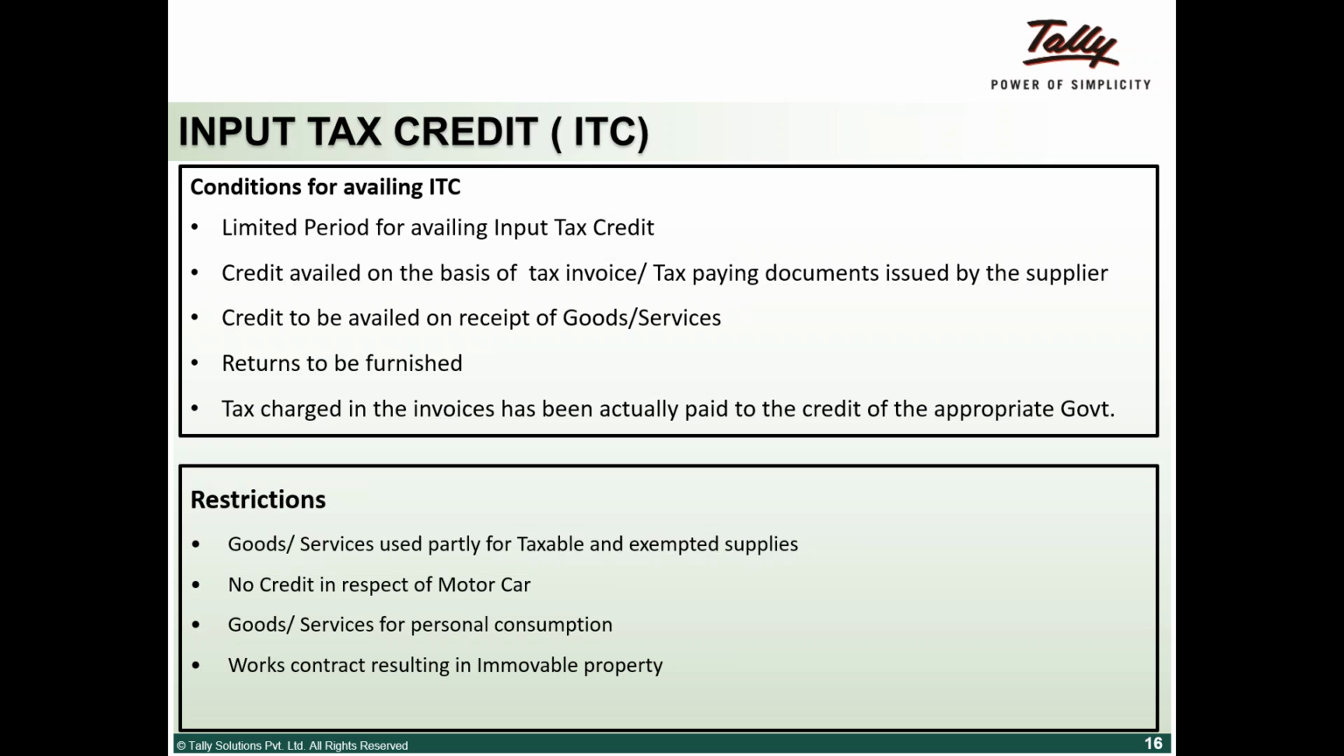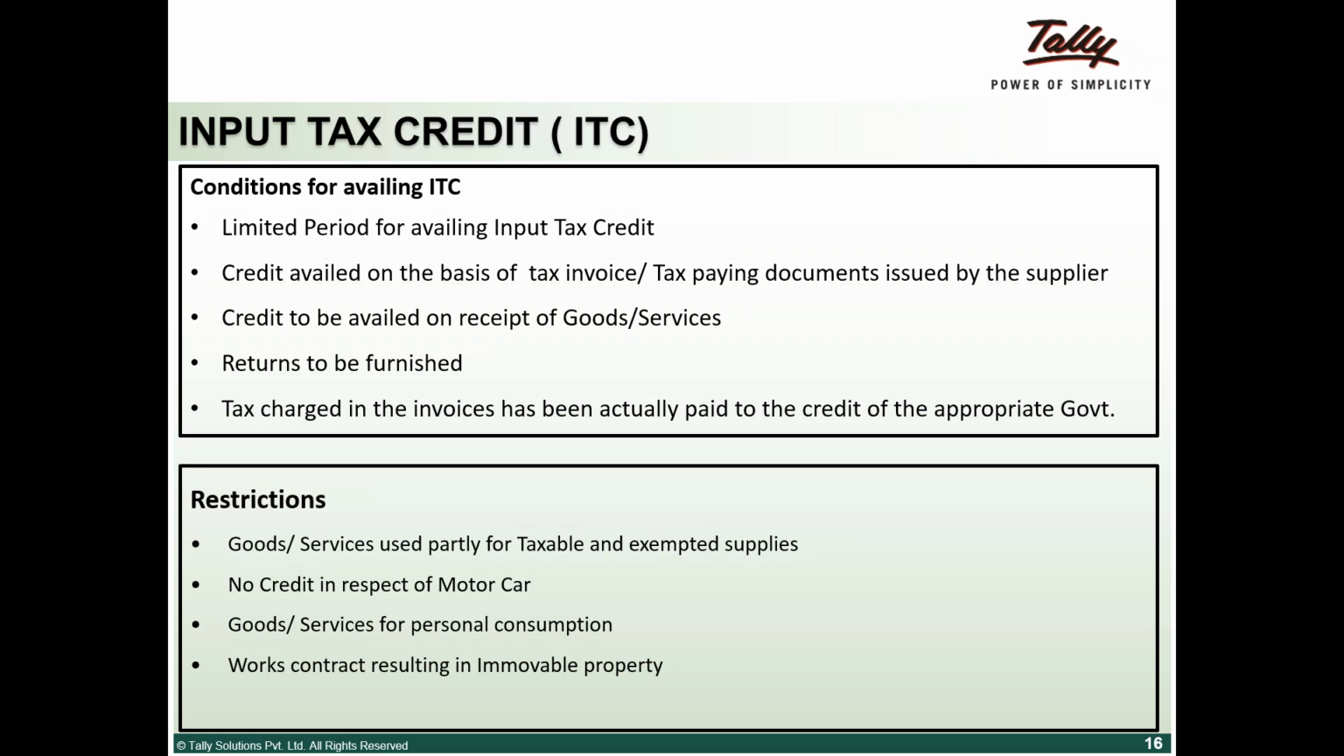She will take you through this in the coming slides. Basically, there are conditions for ITC credit. You have a limited period to claim, that is, avail the input credit, which is 1 year as of date. The credit is availed on the basis of a tax invoice; you need to have a tax invoice or tax paying document issued by the supplier. That document is very much required for you to avail the credit. Credit is to be availed on receipt of the goods. If the goods are received by me, only then will I be able to claim the input tax credit.